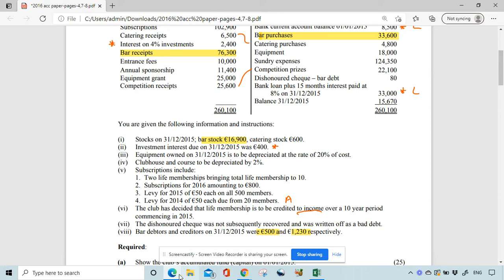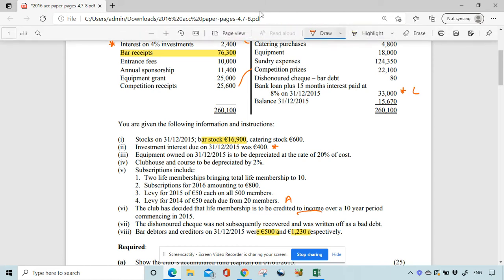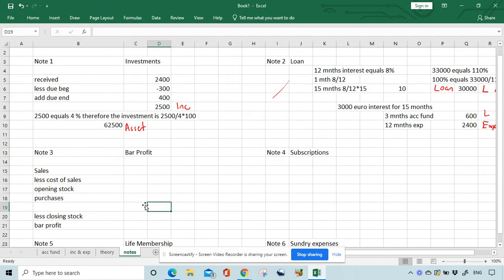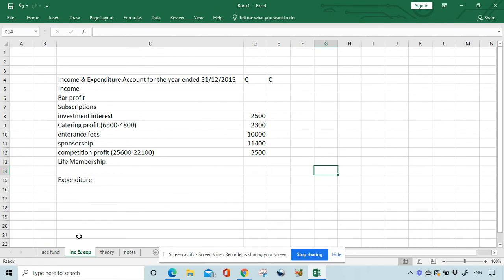Okay. Now I've just noticed here I missed a bit on catering stock. So there's €600 catering stock left. So I must go back to the catering note. I had put in catering profit 2,300. Oh yeah, that's right enough. That's still right enough. If we were doing the balance sheet, we would put the 600 of catering stock in. But no, that's grand.